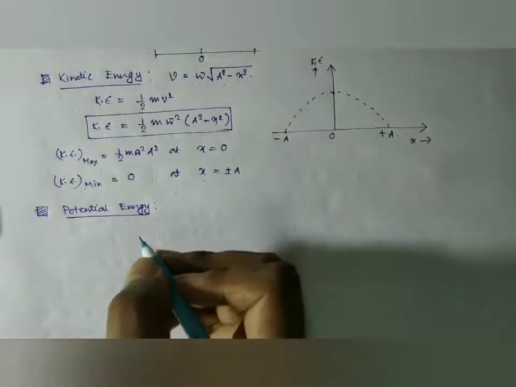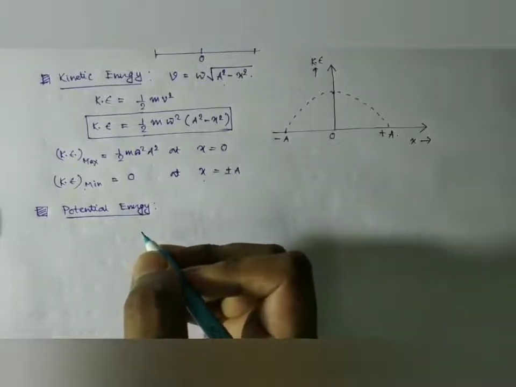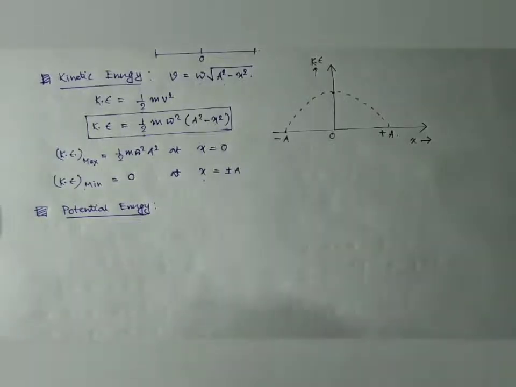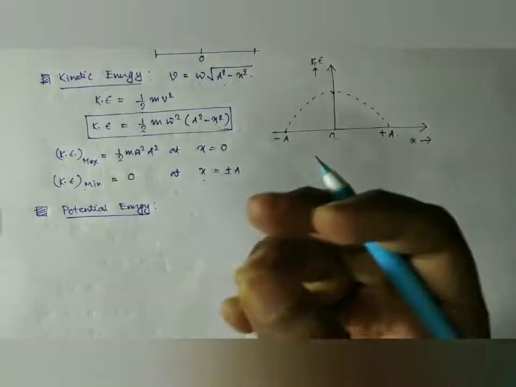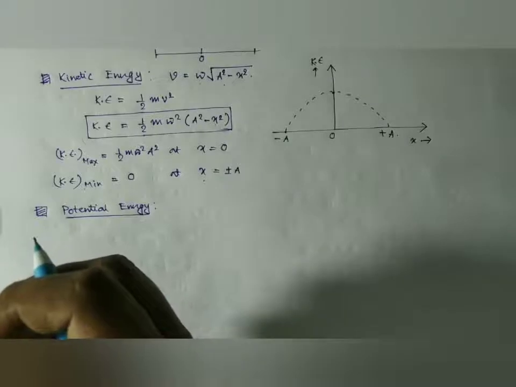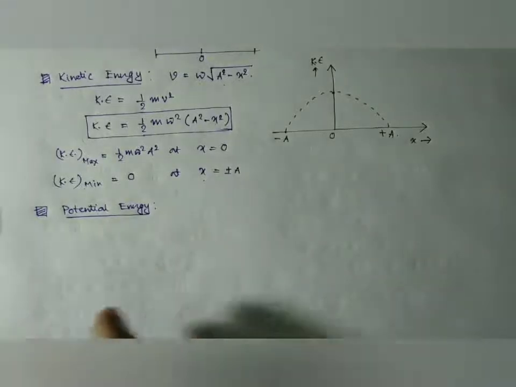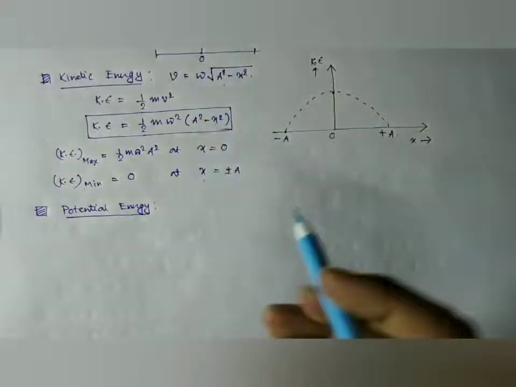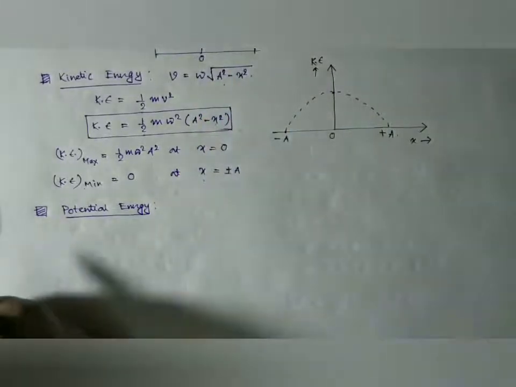The potential energy of a body executing simple harmonic motion can be defined as the amount of energy stored if we try to move the body in a direction opposite to that of the restoring force. As we know, the restoring force always acts in the opposite direction to that of the displacement.